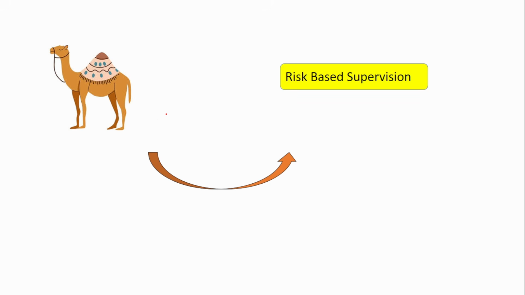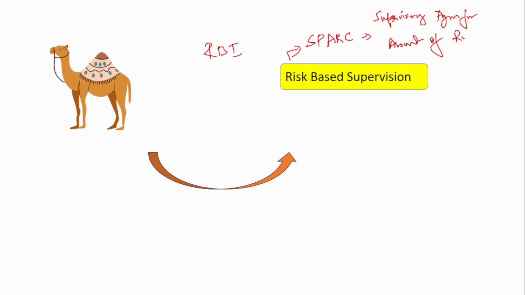So we saw in the previous slide that from CAMELS based supervision, the banks moved to risk based supervision. So now if you see, the RBI governs or supervises the banks based on the risk based supervision, and the risk based supervision framework in India is called SPARK. The full form is Supervisory Program for Assessment of Risk and Capital. This is the full form of SPARK, and this is the supervision that is being used. So using SPARK only, the RBI supervises the banks.